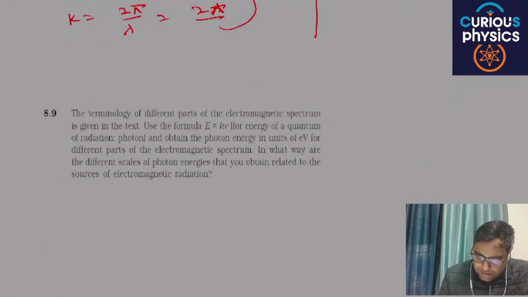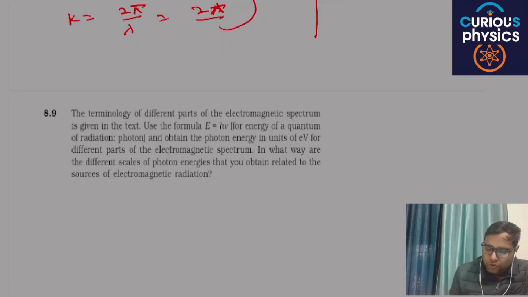Next is the terminology of different parts of the electromagnetic spectrum given in the text. Use the formula E = hν and obtain the photon energy in units of eV, electron volt, for different parts of the electromagnetic spectrum. In what way are the different scales of photon energies that you obtain related to the source of electromagnetic radiation?